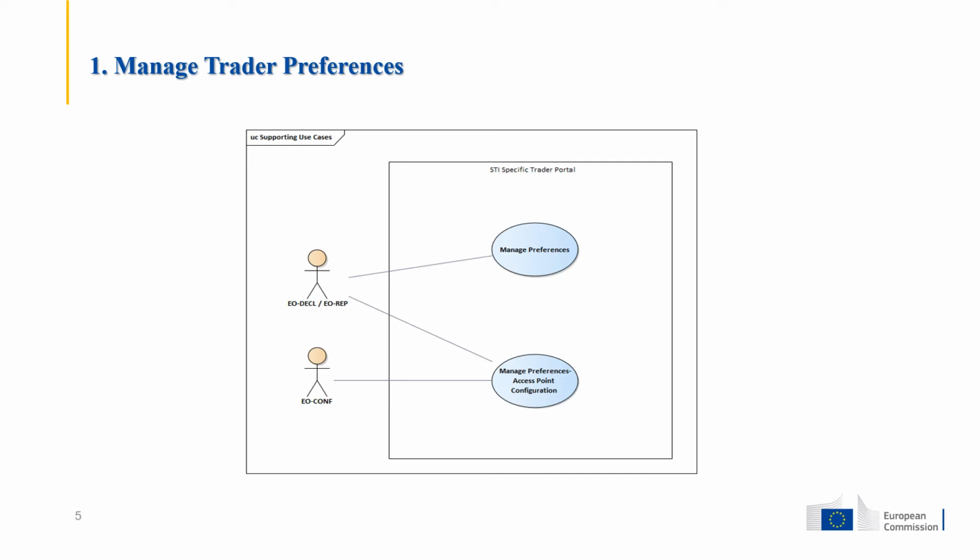Furthermore, with the EO configurator role, a user can configure one or more parties with a party ID and endpoint URL, and for each party, the ICS2 STI service version they support and the message exchange pattern they want to use. Additionally, the actor can use the configured parties to set the default communication path per business domain.